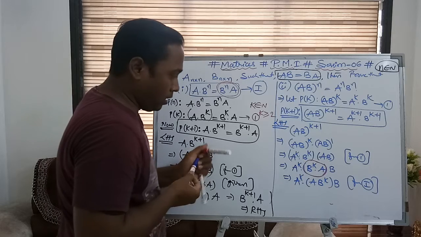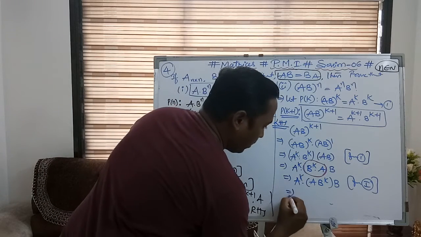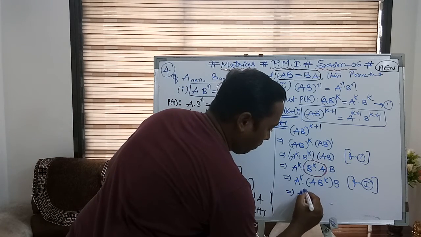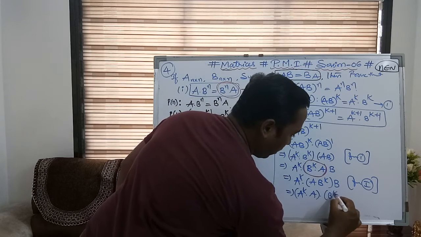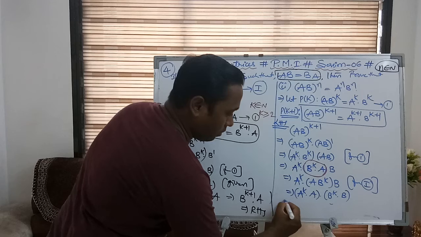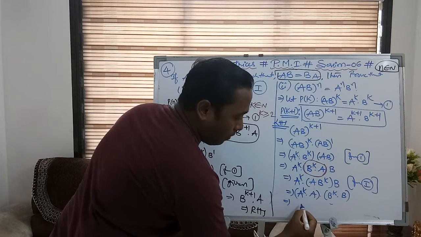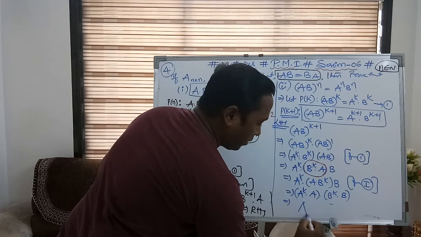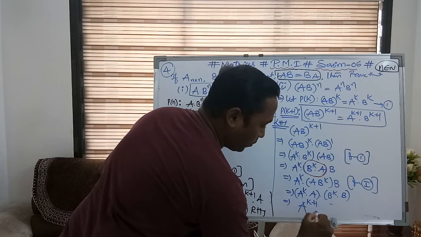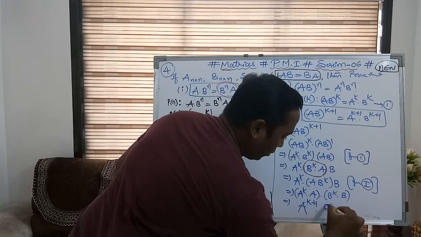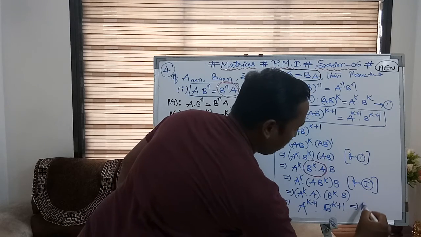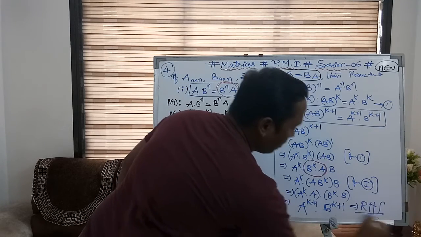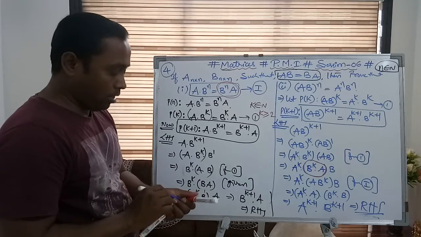Now simply the end part, simply by grouping A power k into A into B power k into B by associativity, and by adding their powers, what I am going to get is A to the power of k plus 1 into B to the power of k plus 1, which will be the right hand side of the result.